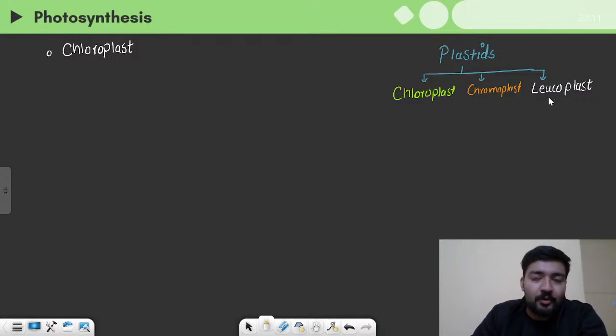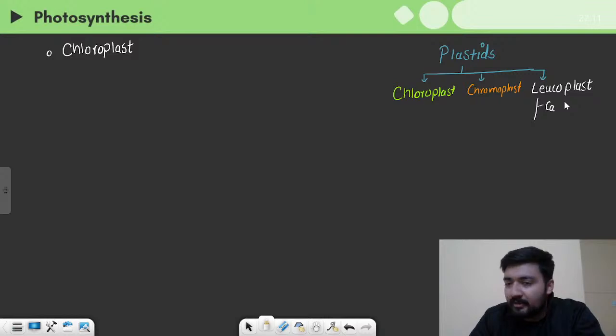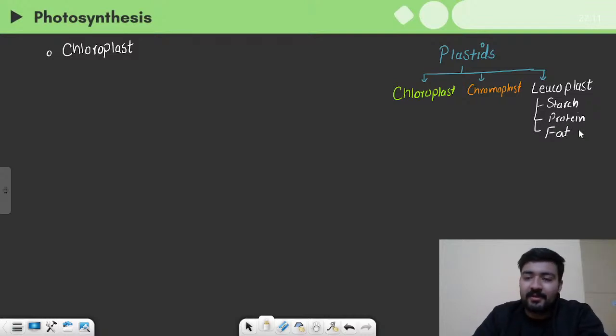The main job of leucoplast is to store certain substances. So it can store carbohydrates, we can say starch, right? It can store proteins, it can store oils, we can say fats. So its main job is to store substances.